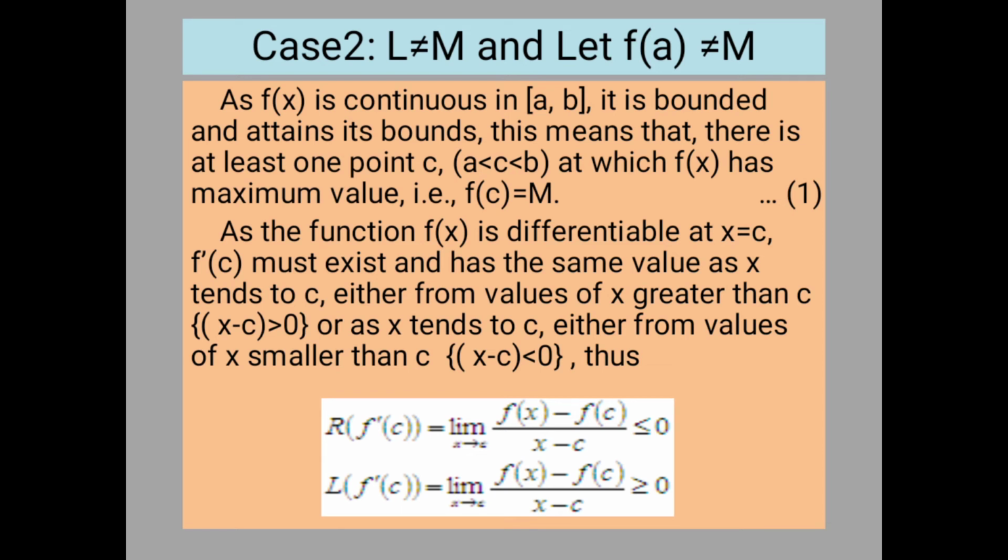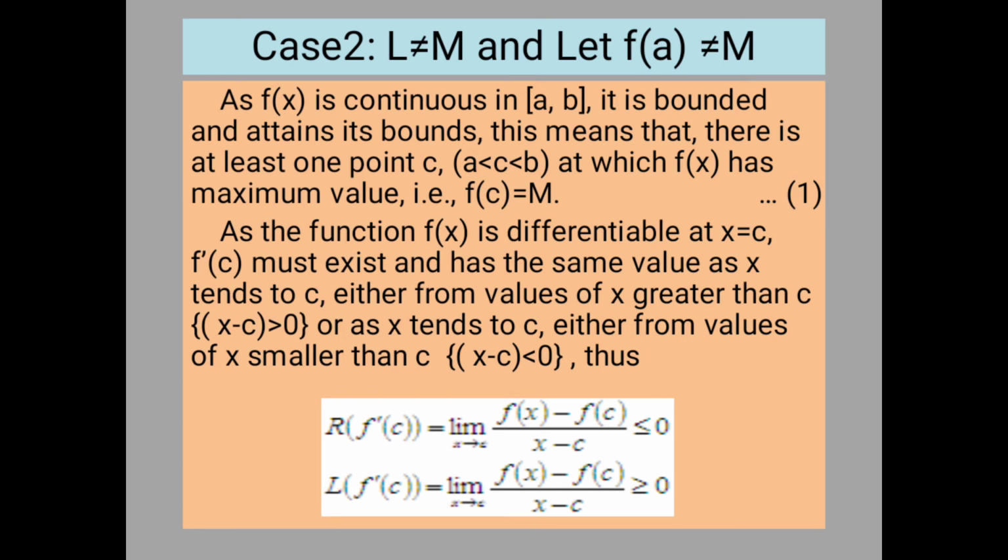But f of c is the maximum value. So the numerator f(x) minus f of c is less than 0. So what do we have? f(x) minus f of c is less than 0 and the denominator x minus c is greater than 0. So as x tends to c, f(x) minus f of c divided by x minus c must be less than or equal to 0. Either it may be negative or 0. So the right hand derivative is less than or equal to 0.